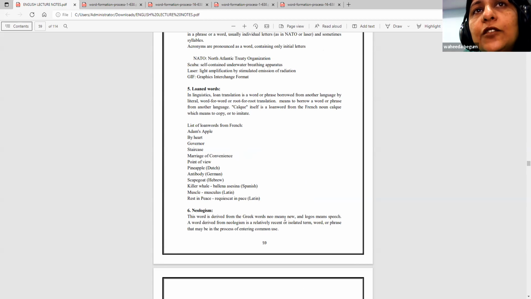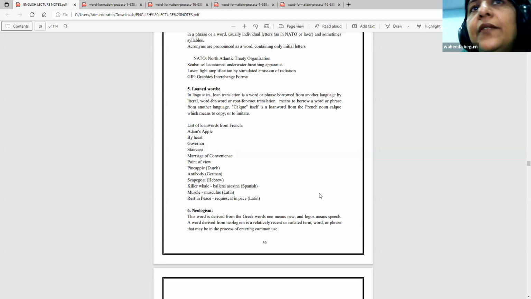But when we bring these two words together, by heart, you learn something by heart. When you are trying to learn something, it becomes by heart, that answer by heart, that poem by heart, we say. Staircase: stair is something else, case is something else, but when they are brought together, it becomes a new concept wherein we climb the stairs.